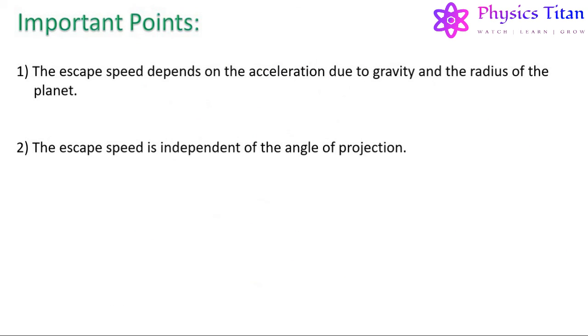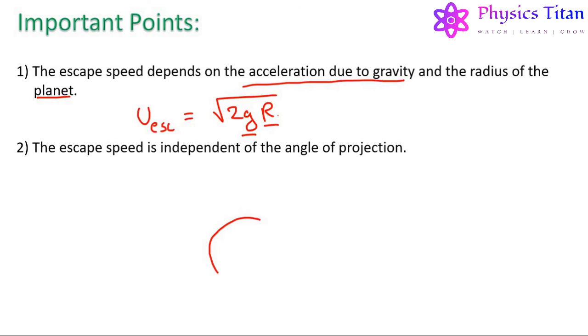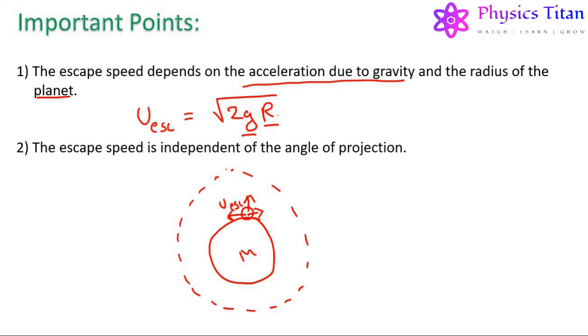Now, there are some important points. First, the escape speed depends on the acceleration due to gravity and the radius of the planet, and the escape speed is independent of the angle of projection, which means if this is the planet and this is the object and this is the gravitational field around the massive body of mass M, then whether this object is thrown in this direction or this direction with a speed equal to u escape, this object will overcome this gravitational influence. This is why it is known as escape speed.